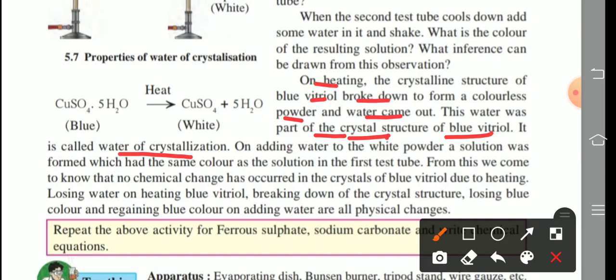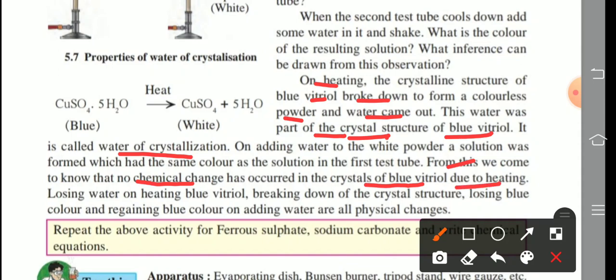On adding water to the white powder, a solution was formed which had the same color as the solution in the first test tube. From this we come to know that no chemical change has occurred in the crystals of blue vitriol due to heating.